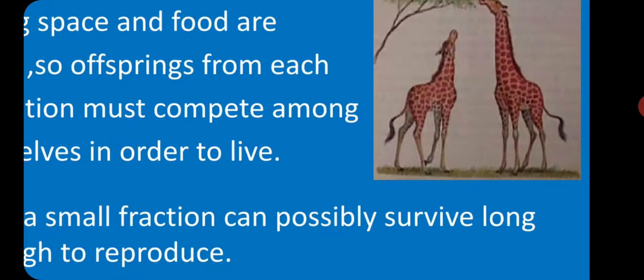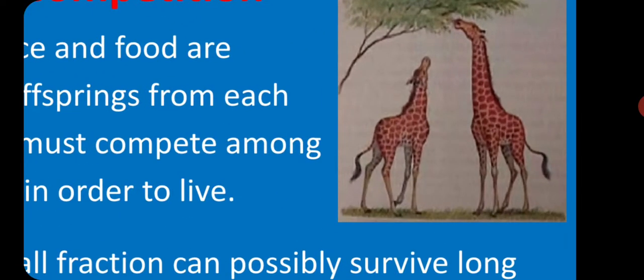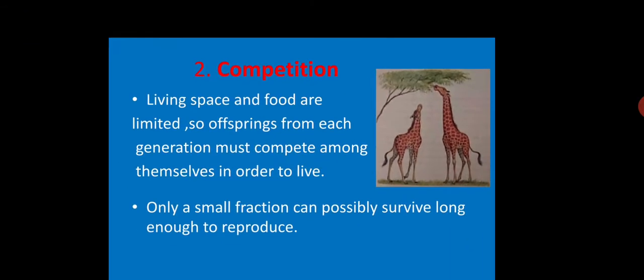If we see here, there are two giraffes. One is a long neck giraffe and another one is a short neck giraffe. In order to get food, a long neck giraffe is able to get the food material which is present on the upper surface of trees, whereas the short neck giraffe is not in a position to get the food. So, in this competition, only the long neck giraffe can win the competition over the short neck giraffe.